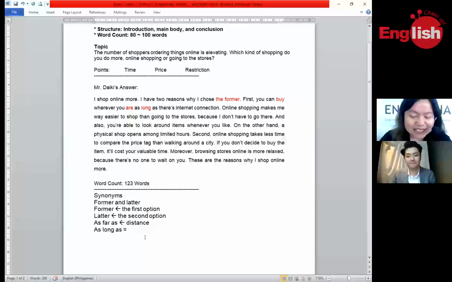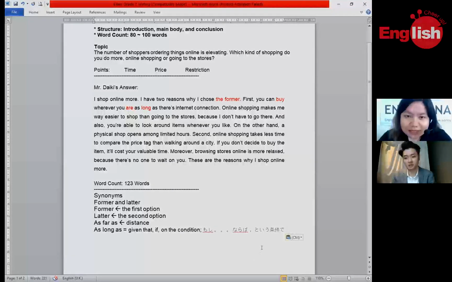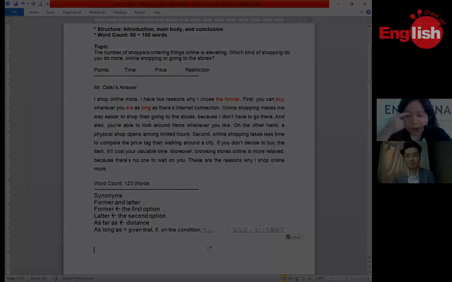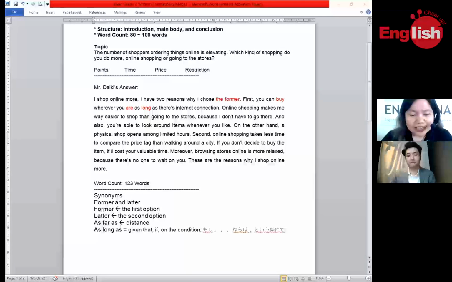So the expression "as long as" means given that, or if, or on the condition. I actually searched for the translation of this in Japanese. I am not sure if this is correct: moshi nani nani naraba? And I also found another one: to yu jōken de. So, whenever I have or when in their original language. Okay, so let's continue.